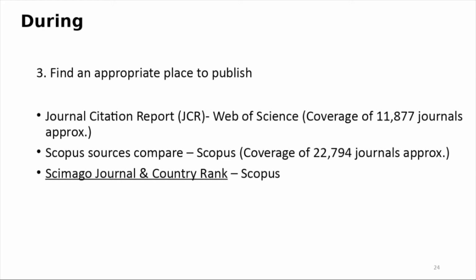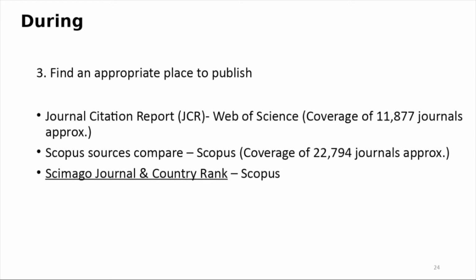As you mentioned, very good: journal rankings and impact factors. There are different multidisciplinary databases. Web of Science is one of them, and Scopus. And you can find journals using Web of Science and Scopus, and also SCImago Journal and Country Rank.